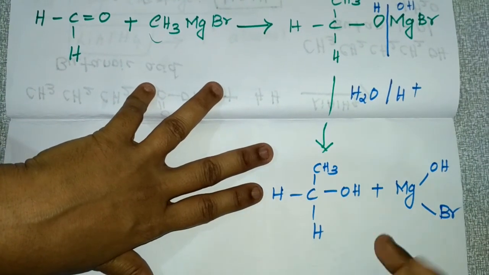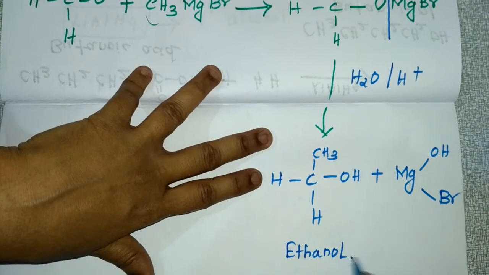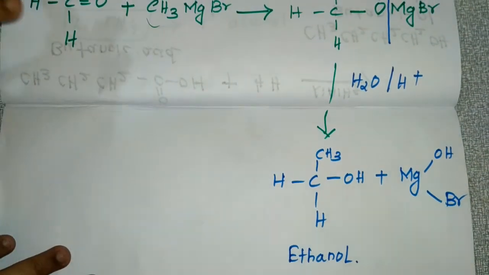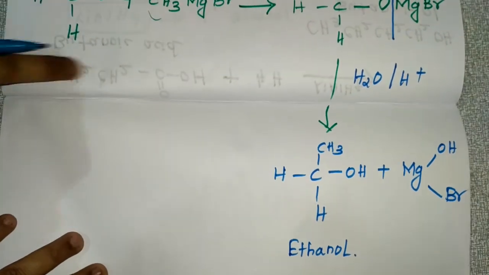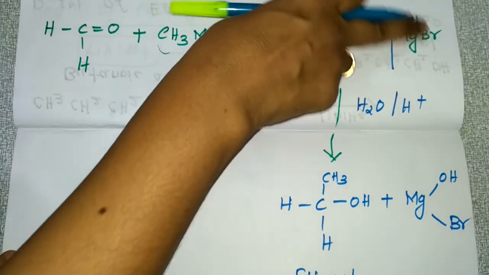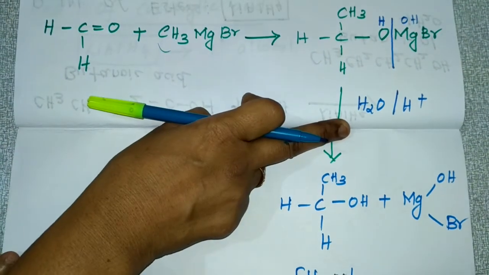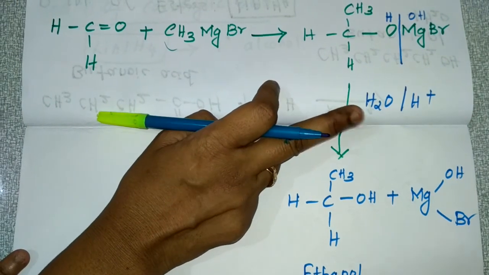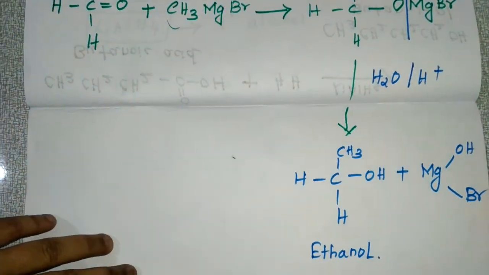This is ethanol, or ethyl alcohol. So for the preparation of primary alcohol, you take formaldehyde, add Grignard reagent, and hydrolyze the formed product by dilute acid. Then ethanol is formed. And next is